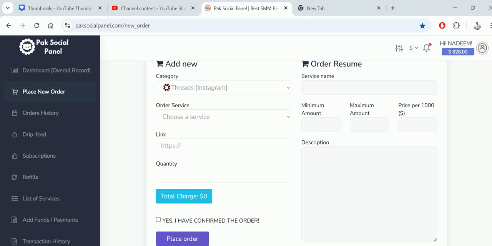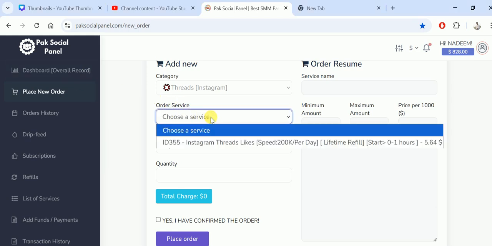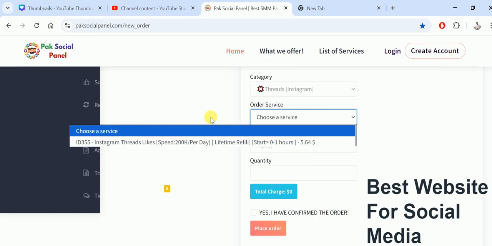In this video, I will tell you how you can get the thread services of Instagram and resell on different platforms. So you will come on this website and let's see which type of threads Instagram services there are, and what the details are, how much you can say the minimum amount that we can get from here.